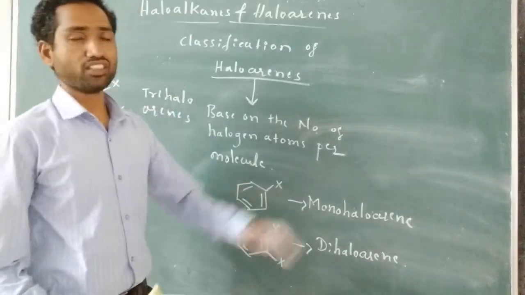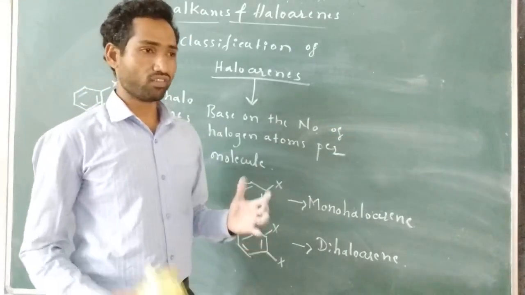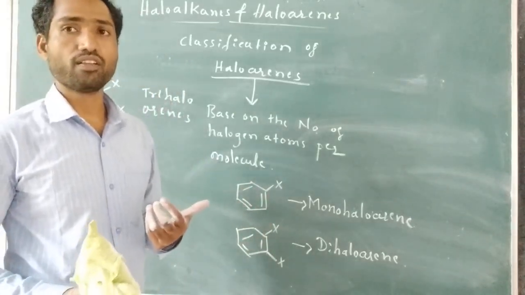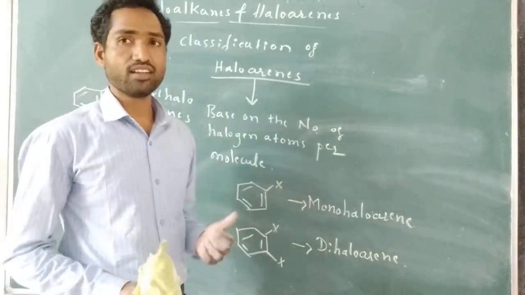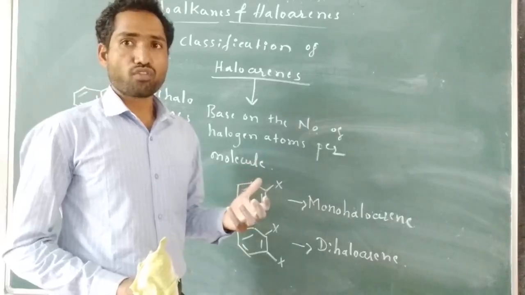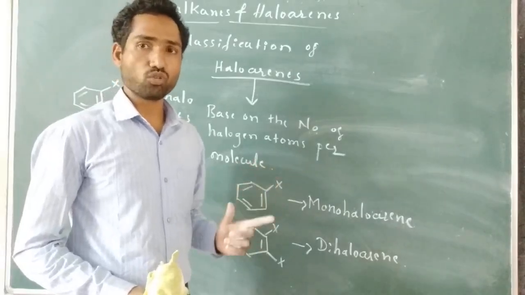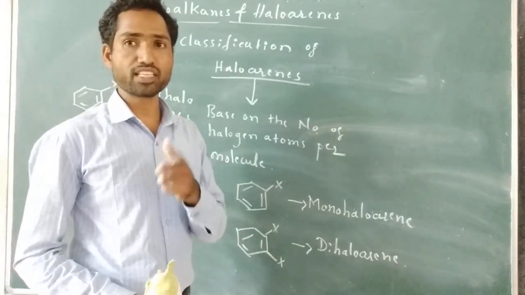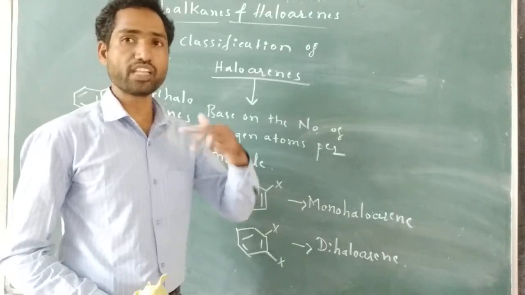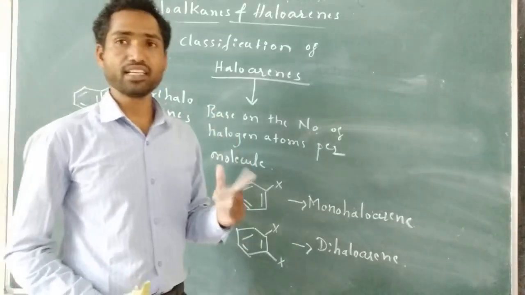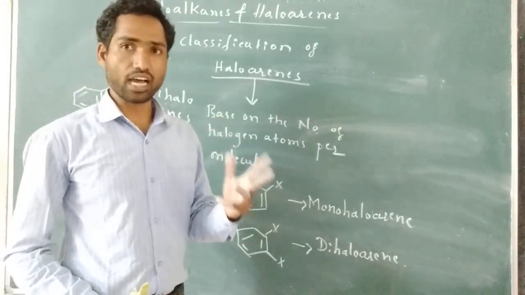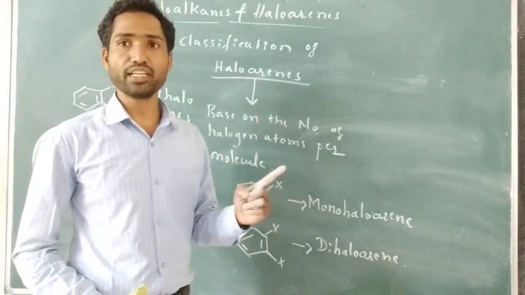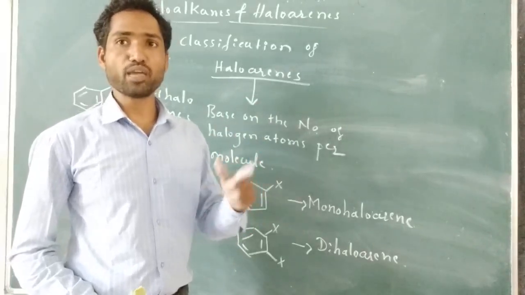Right. So in the classification of haloalkanes, we have classified compounds into 2 classes: based on the number of halogen atoms per molecule, monohaloalkanes, dihaloalkanes, trihaloalkanes, and based on the nature of the sp3 hybridized carbon to which the halogen is attached, which can be primary, secondary, tertiary carbon. Therefore, if halogen is attached directly to the primary carbon, then it is known as primary haloalkane.